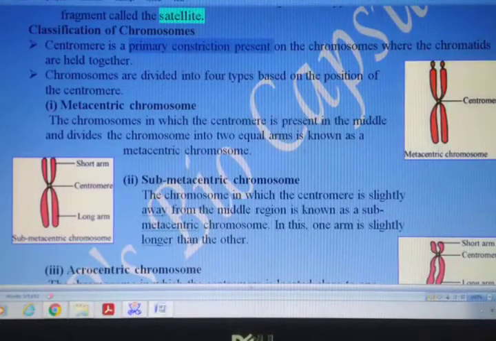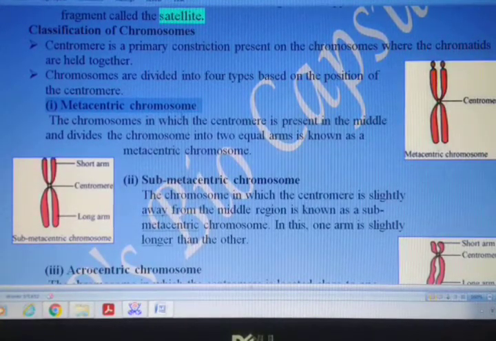In the first case, over here it is called metacentric. Metacentric chromosomes have the centromere in the middle of the chromatid. Chromatid on the top, chromatid at the bottom. At the central part over here is located the centromere.